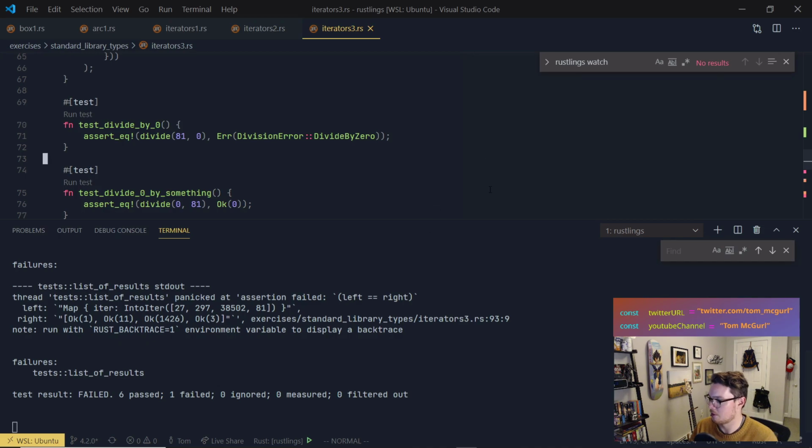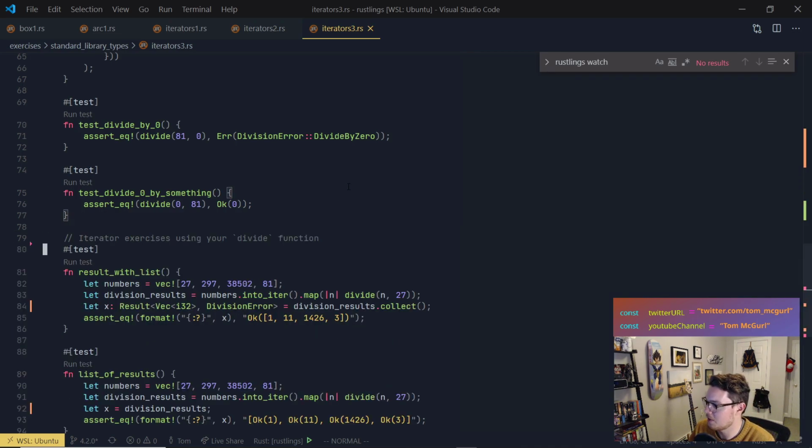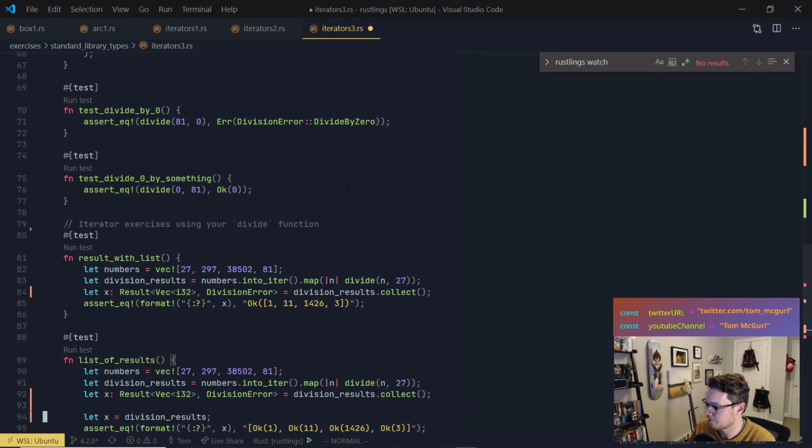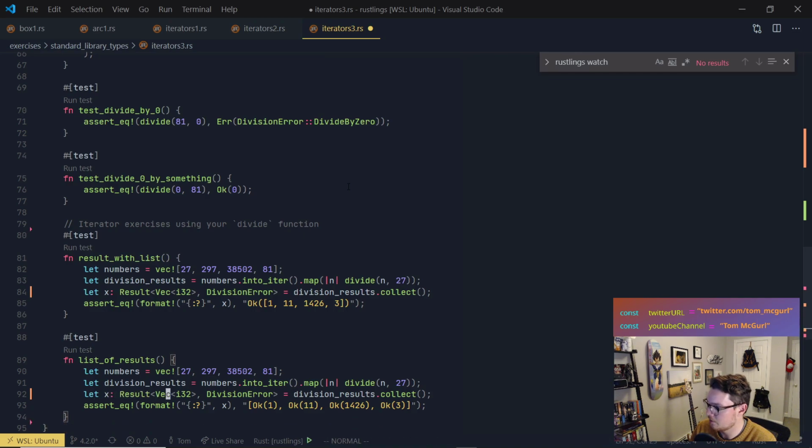Now we got to get this next one to pass. So the next one, it actually is what we did originally. It expects a vector of result types. So that's basically what we had tried the first time. So what we're going to do is just copy this down here. Instead of being a result of vector integer 32s or a division error, we're going to do a Vec of what type?